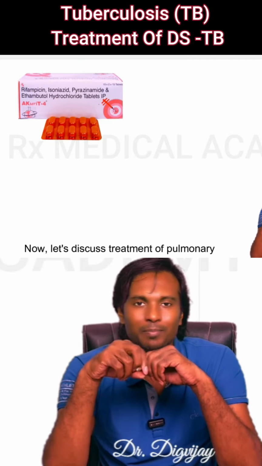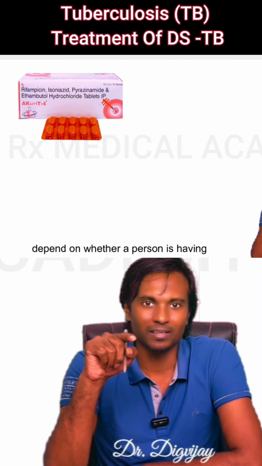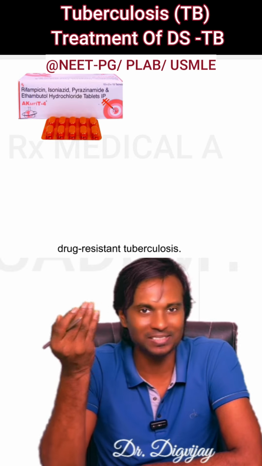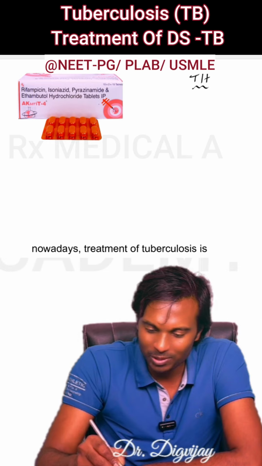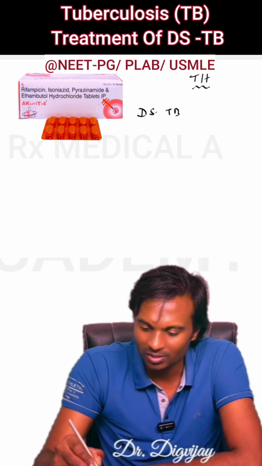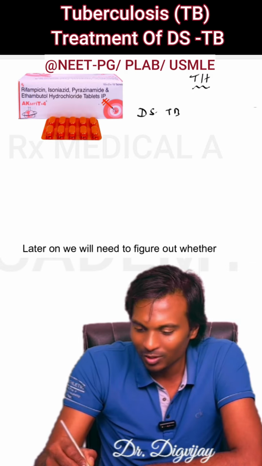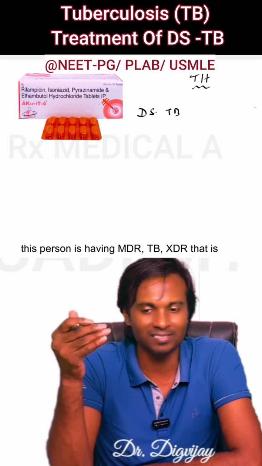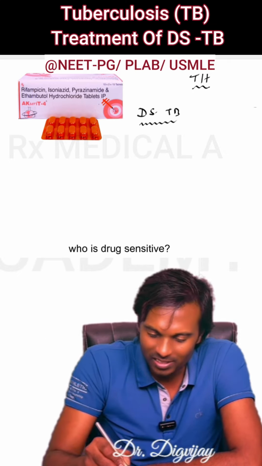Now let's discuss treatment of pulmonary tuberculosis. Nowadays treatment of tuberculosis will depend on whether a person is having drug sensitive tuberculosis or drug resistant tuberculosis. Try to understand. Nowadays treatment of tuberculosis is based on whether a person is having drug sensitive tuberculosis or the person is having drug resistant tuberculosis. Later on we will need to figure out whether this person is having MDR TB, XDR TB, that is type of drug resistant tuberculosis. Now who is drug sensitive?